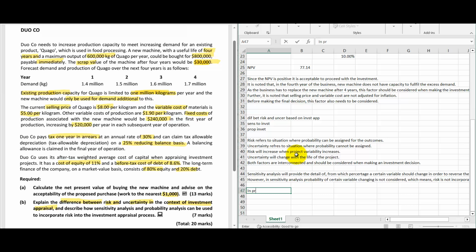In probability analysis, probabilities of future outcomes are considered when appraising an investment.